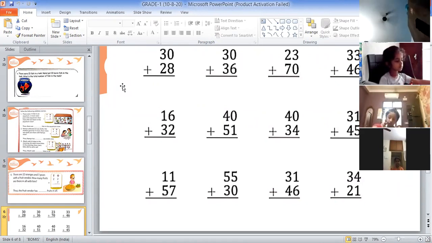We will do practice of these additions. Okay, questions are there. We will solve these questions, and we will try to solve these questions by counting forward, okay?